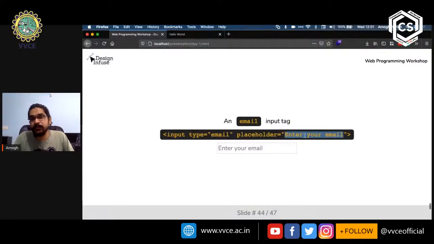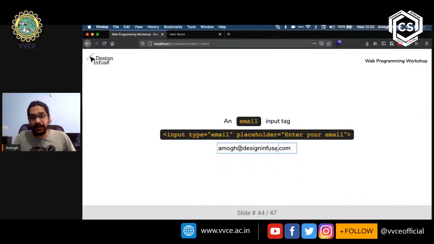I've given the value of the placeholder attribute to be enter your email now, so it shows up as enter your email in this input tag. And I can type out my email, so Amogh at, and I put out my email address, and the browser now has the email address, and I can do whatever I want with it.